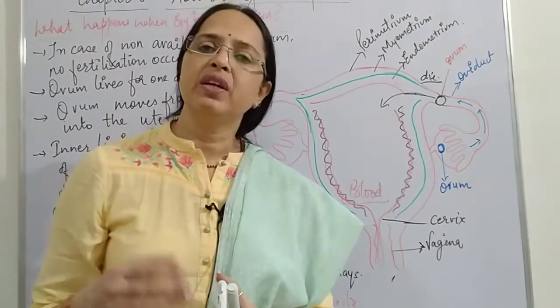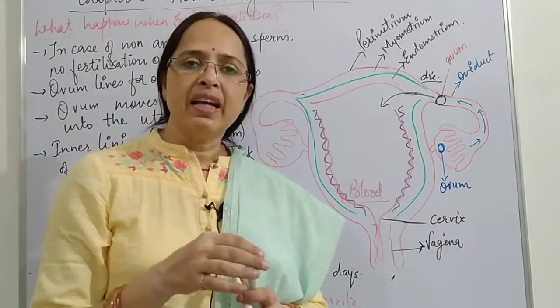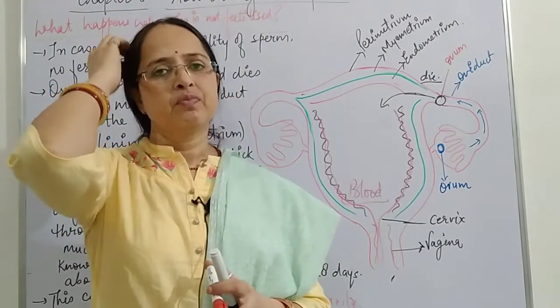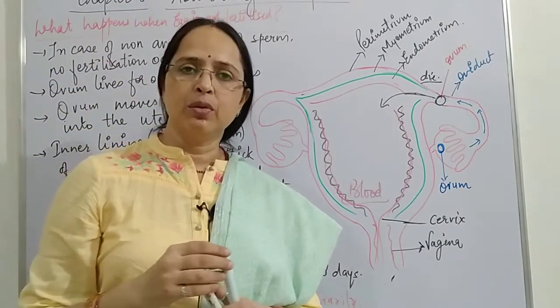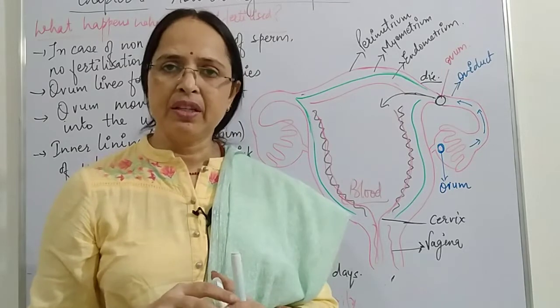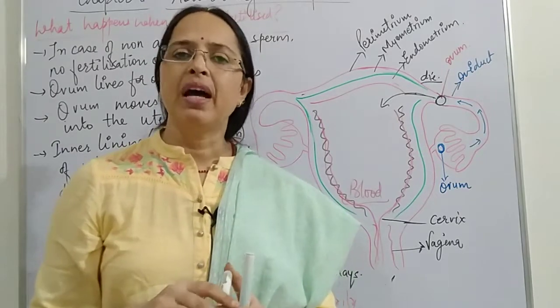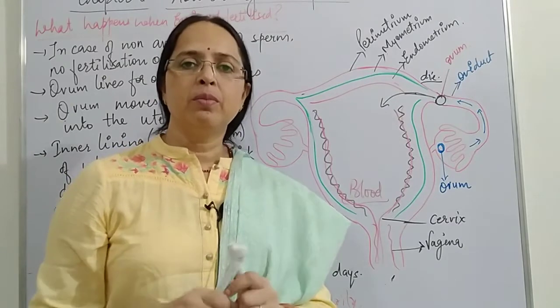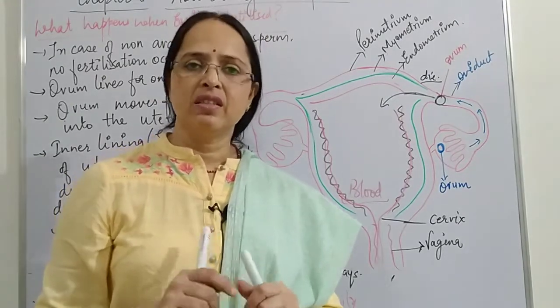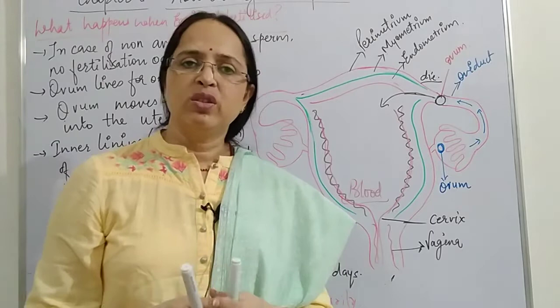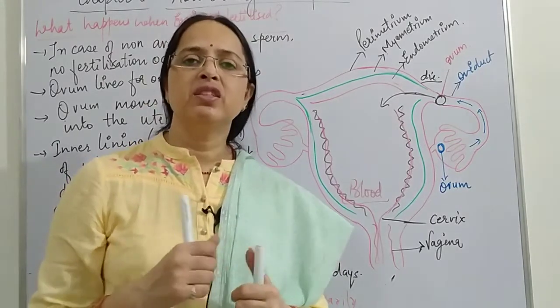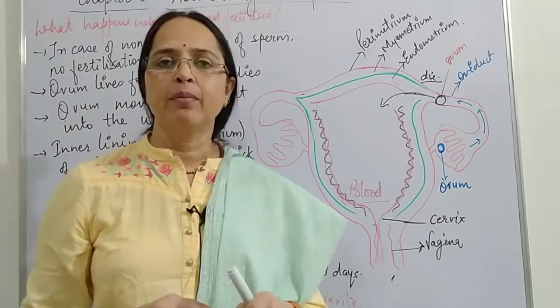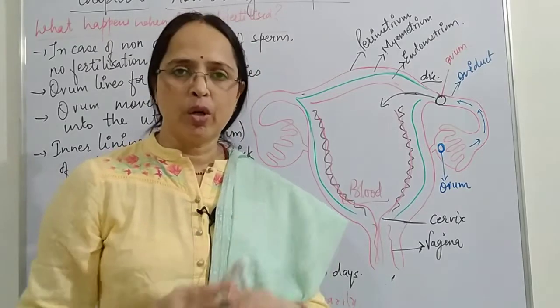We have discussed that during fertilization, pregnancy occurs. 9 months is the gestation period. When the ovum is fertilized, pregnancy is there, implantation has occurred, and the female is pregnant. During that time, the menstrual cycle stops.